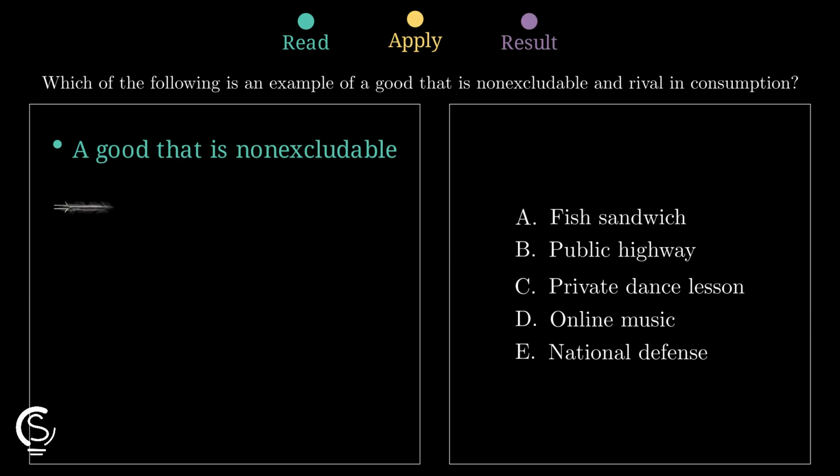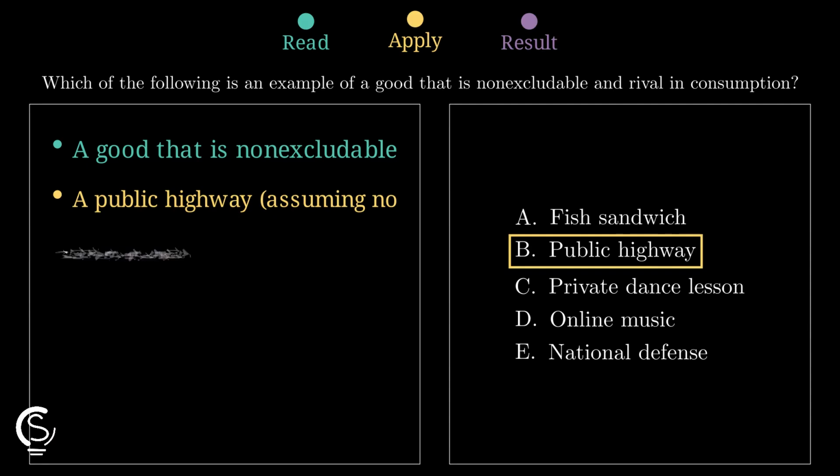Now test rivalry. One more driver increases congestion and reduces everyone else's road space, so the highway is rival in consumption, making option B correct.